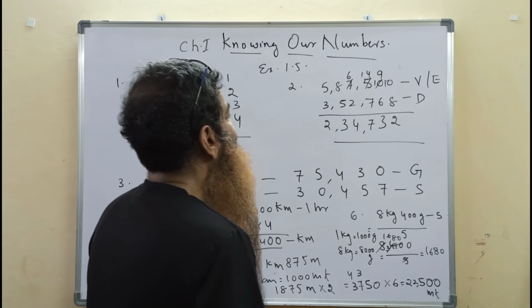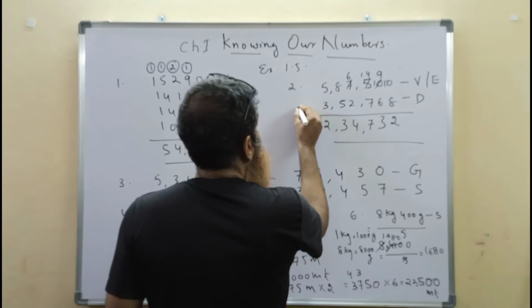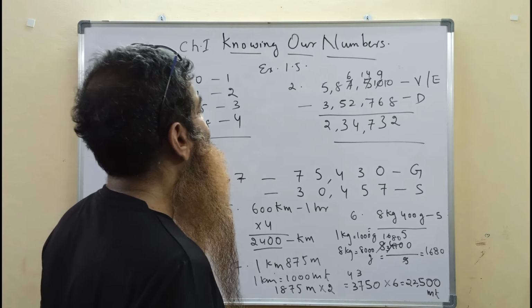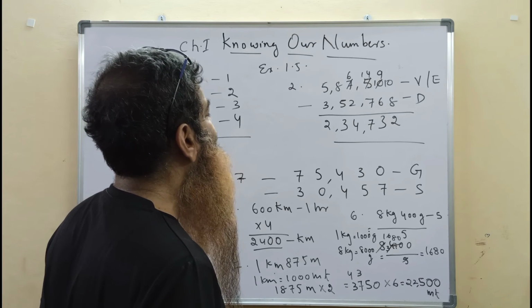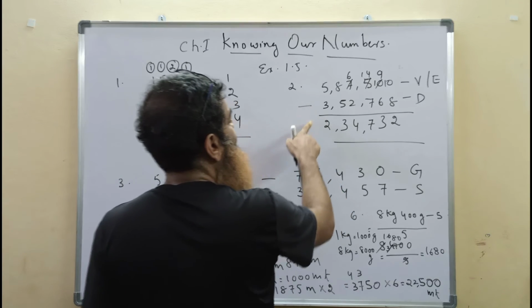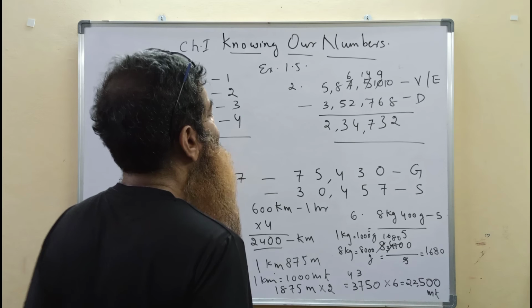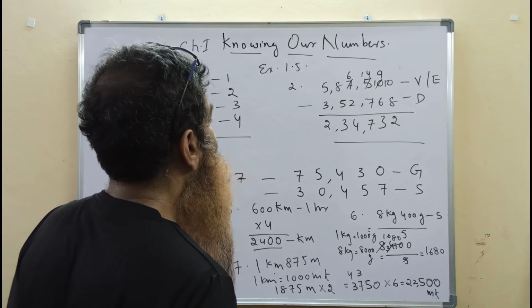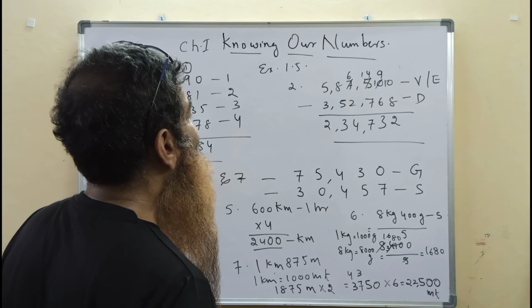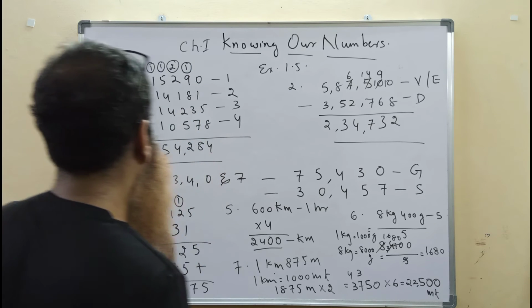For that, we need to subtract the number of votes the defeated candidate got from the number of votes the elected candidate got. We get the result. It is 2,34,732, the difference between the elected candidate and the defeated candidate.